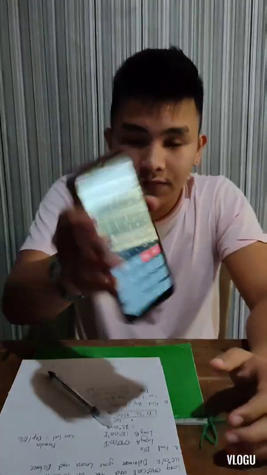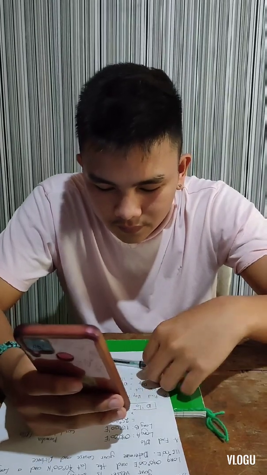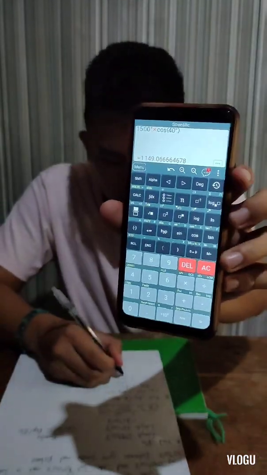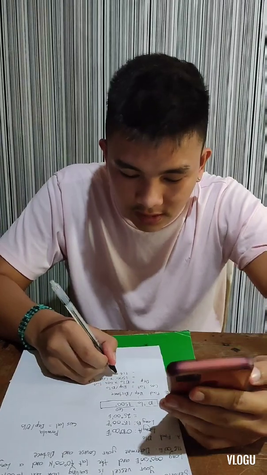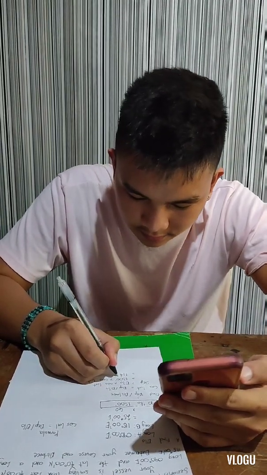Using the scientific calculator again, 1500 minutes times cos 40 degrees equals 149.1.